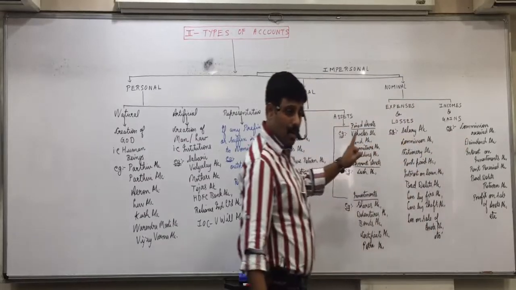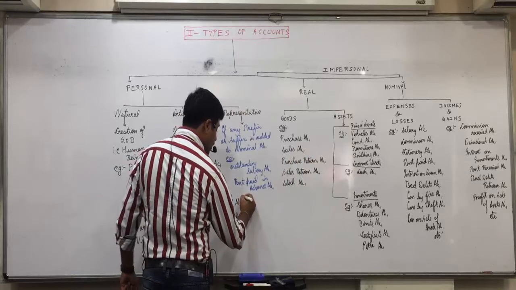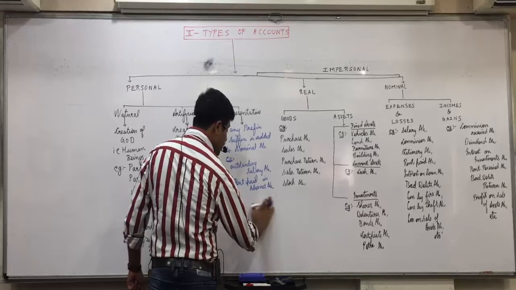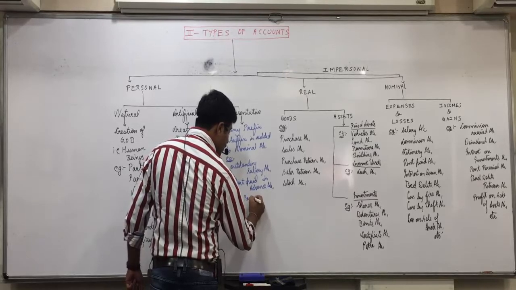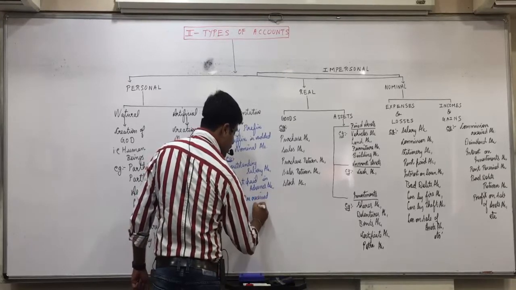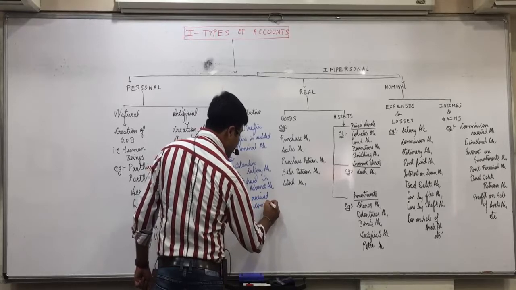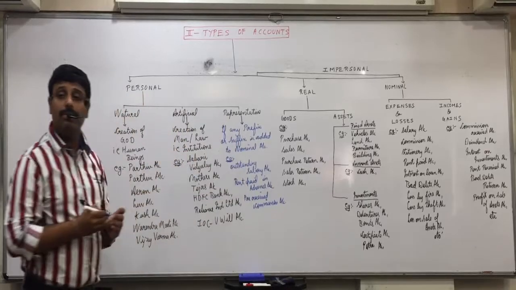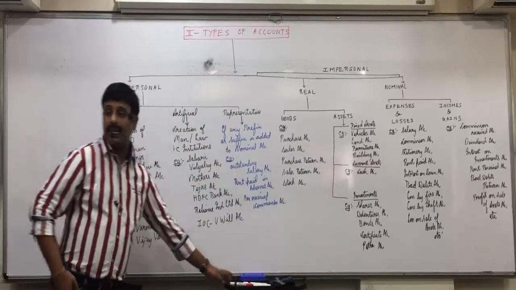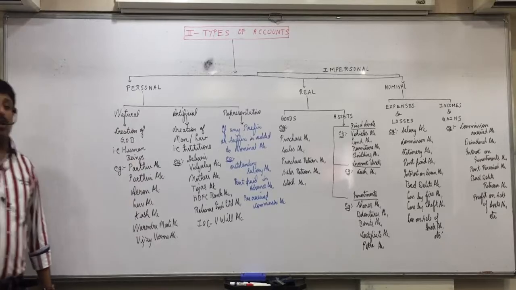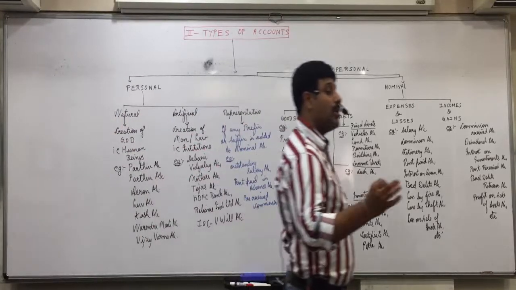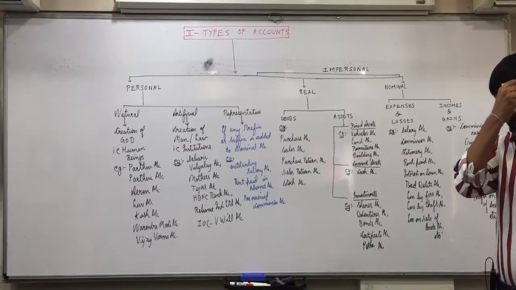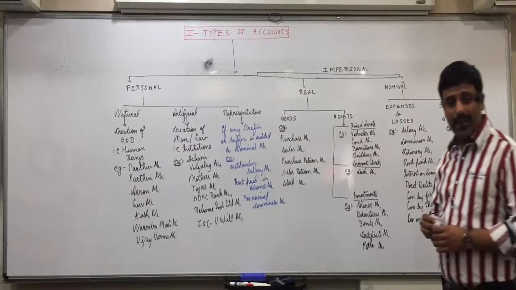Commission received is a nominal account. But if I write pre-received commission, pre-received means again received in advance. So I am adding a prefix to that. So that again becomes which type of account? Representative personal account. Did you understand this last category, everyone? So to a nominal account, if you add any prefix or suffix, it becomes a representative personal account. Any confusions with this? All are clear with that?